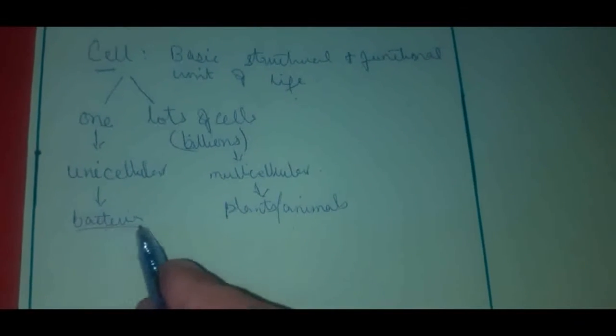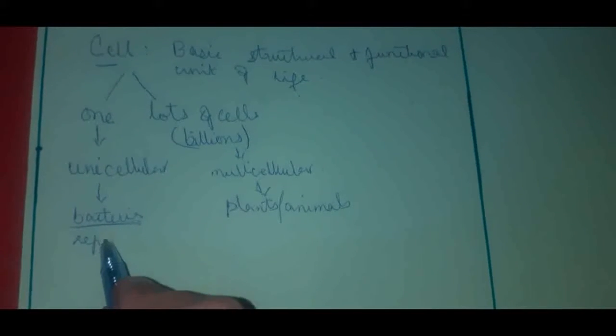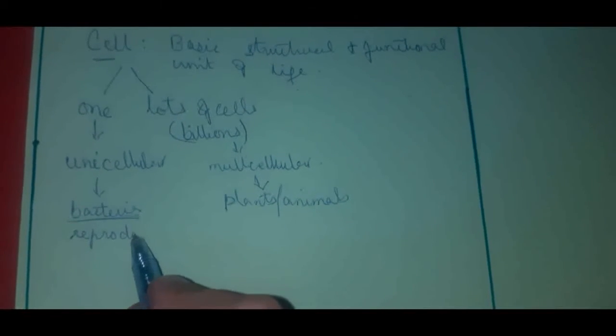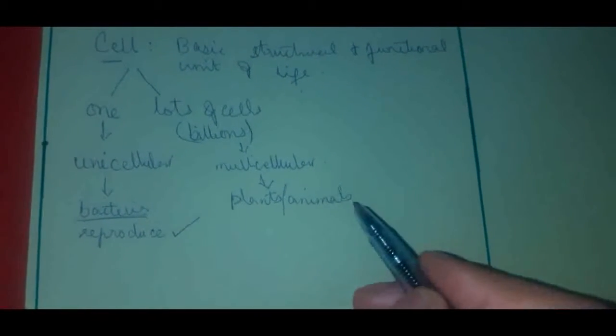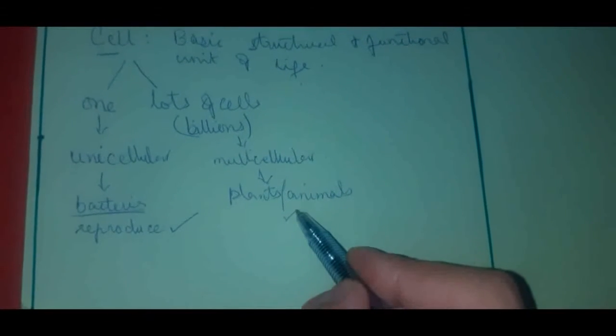For example, bacteria can reproduce more and quickly as compared to plants and animals.